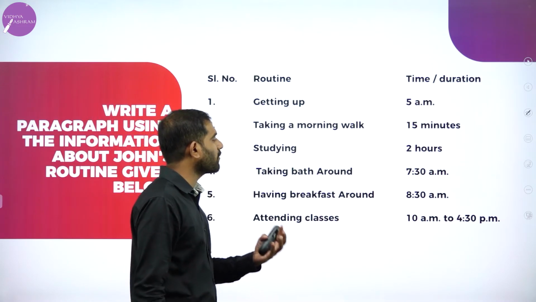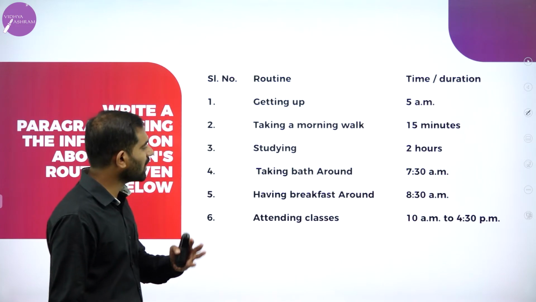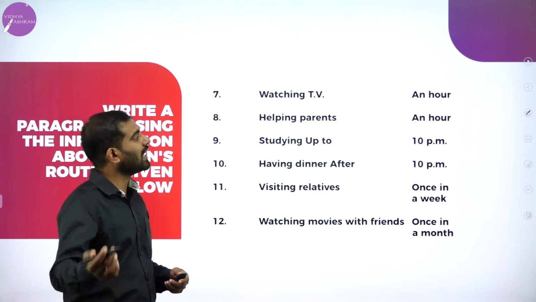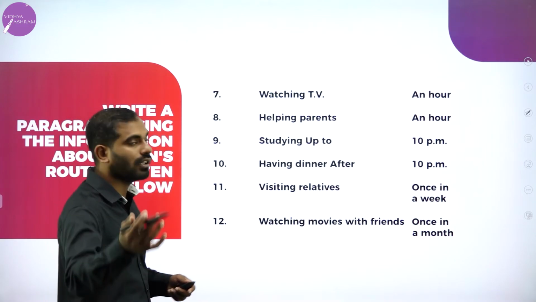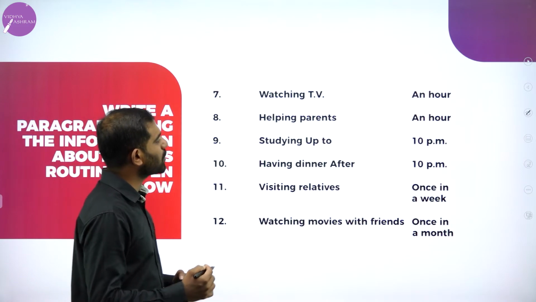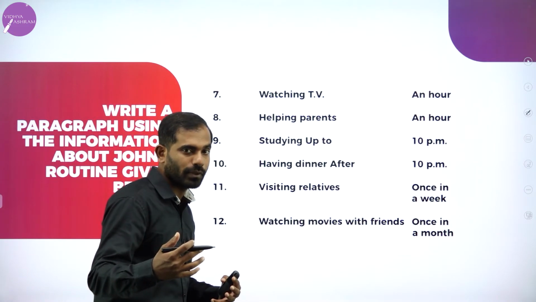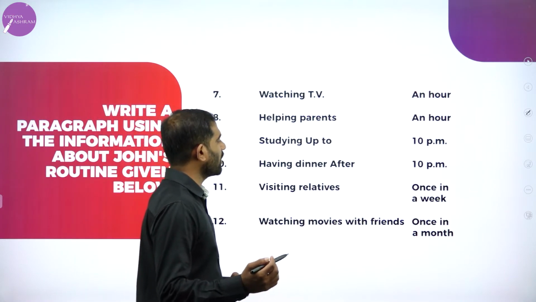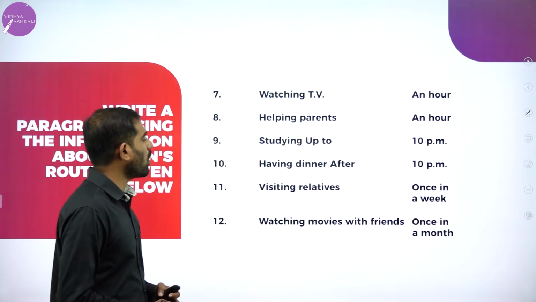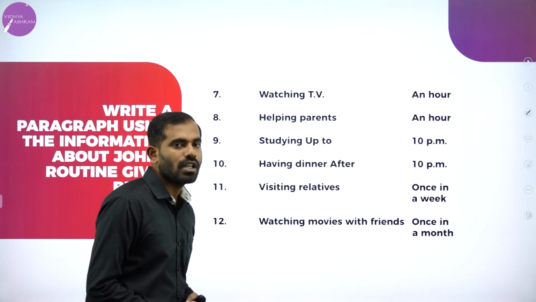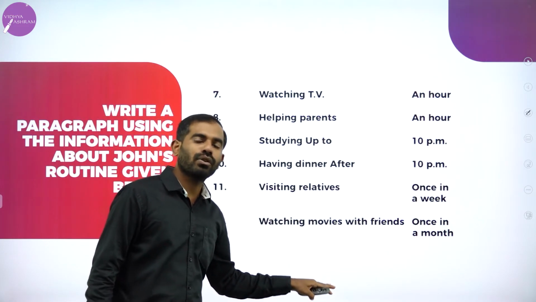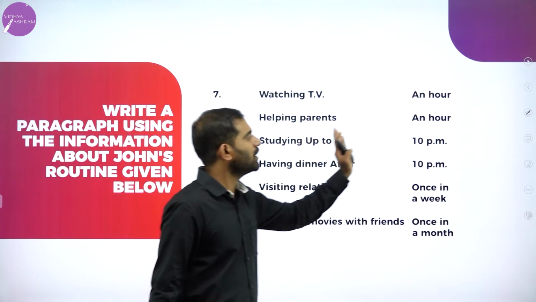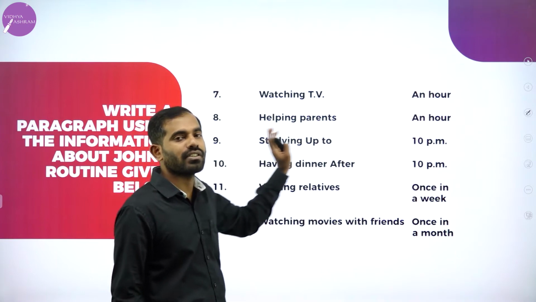Just observe the routine: getting up 5 a.m., taking a morning walk 15 minutes, studying 2 hours, taking bath around 7:30 a.m., having breakfast around 8:30 a.m., attending classes 10 a.m. to 4:30 p.m., watching TV an hour, helping parents an hour, very good activity, studying up to 10 p.m., highly impossible, I don't believe, no. Having dinner after 10 p.m., visiting relatives once in a week, watching movies with friends once in a month. So this is the routine or the activity that John performs, and using that you're going to write few sentences.